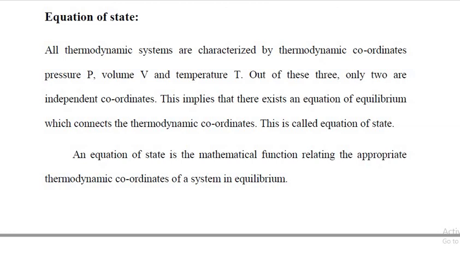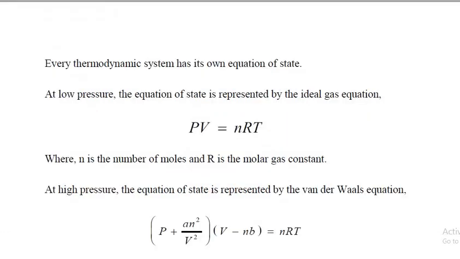An equation of state is the mathematical function relating the appropriate thermodynamic coordinates of a system in equilibrium. So we can define the equation of state as the mathematical function relating the appropriate thermodynamic coordinates of a system in equilibrium. Every thermodynamic system has its own equation of state.